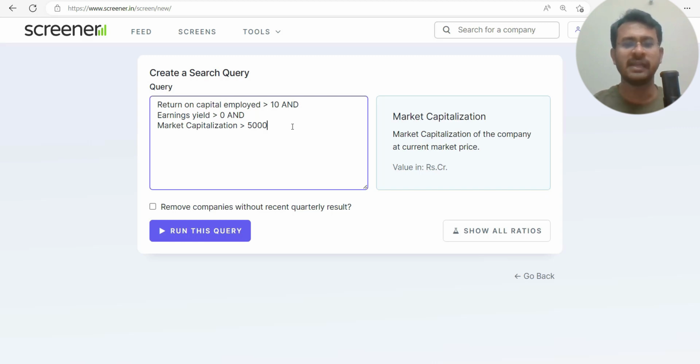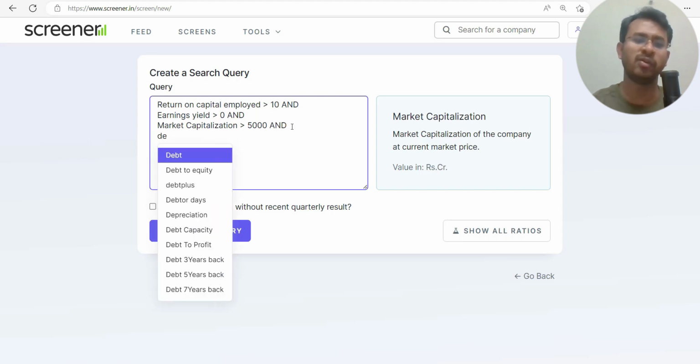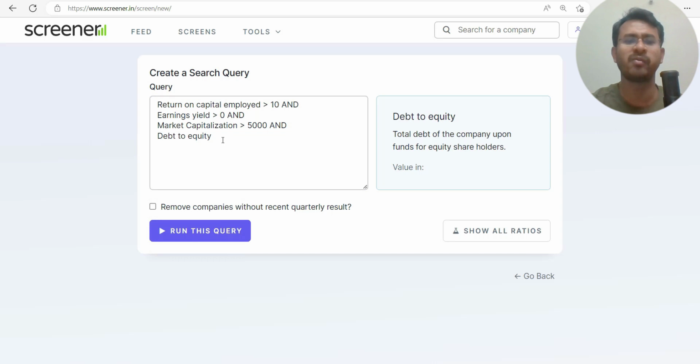After we do that, you can put some additional filter, probably debt to equity ratio, but these things are not required. But if you want to be a little bit more conservative, you can use something like this. But since the book did not suggest doing things based on debt to equity, we will just apply the formula the way Joel Greenblatt has suggested. So these filters are there, and I'm going to run the query.